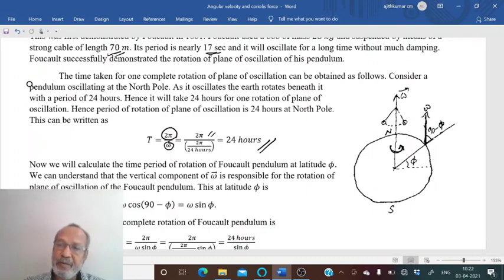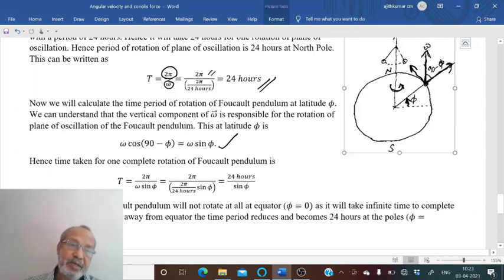Now consider a Foucault pendulum at this latitude phi. Here the angular velocity of earth is in this direction, which can be resolved in the vertical direction as well as in the horizontal direction. And this horizontal component will not have any effect on the pendulum because Coriolis force due to that component will be in the upward or downward direction. So pendulum cannot move in the up and down direction with this very small Coriolis force. So the force which is responsible for rotation of the plane of oscillation is the vertical component.